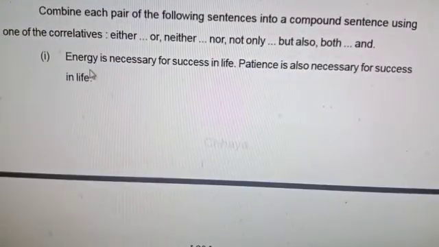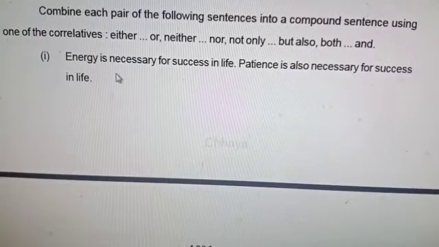Here, look at the sentence. Either or, neither nor, not only but also, both and. Points to be noted: after either, if there is a subject or a verb, after or there must be the same. One rule is followed.